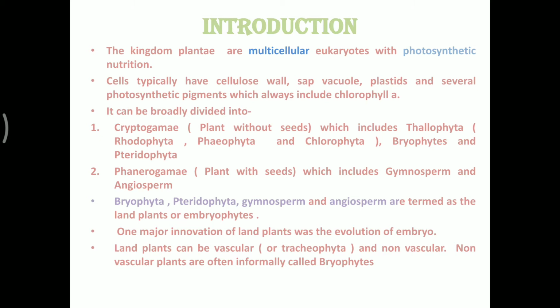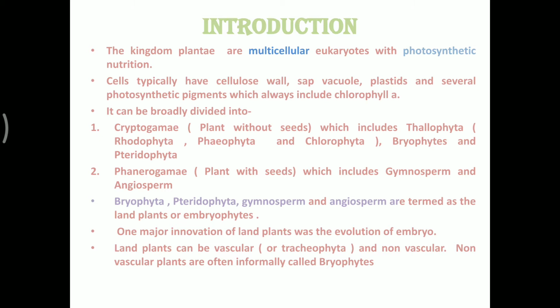Whereas the phanerogams have seeds, and they are grouped into two categories: the gymnosperms and the angiosperms. The bryophyta, pteridophyta, gymnosperms and angiosperms are termed the land plants or embryophytes. One more innovation in these plants is embryonic development in the course of evolution.